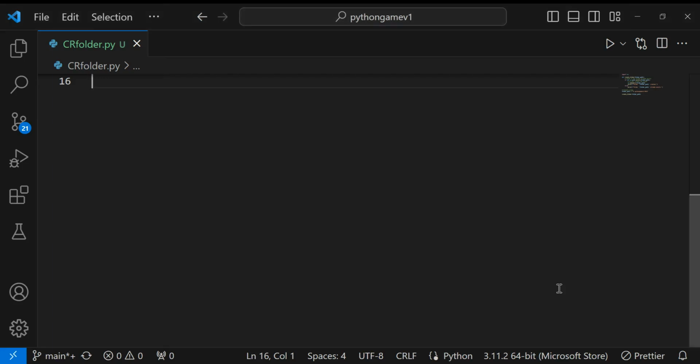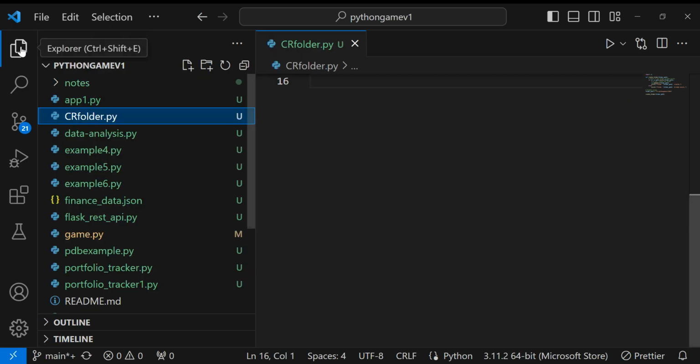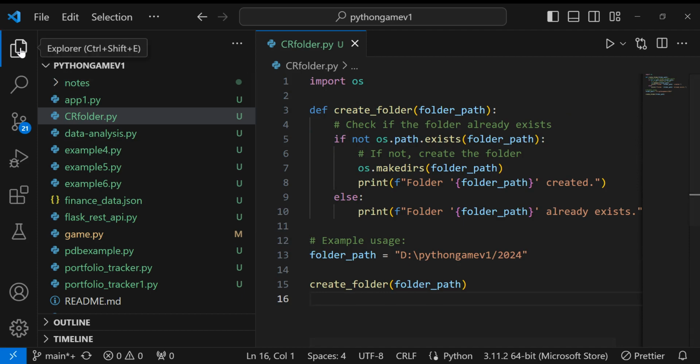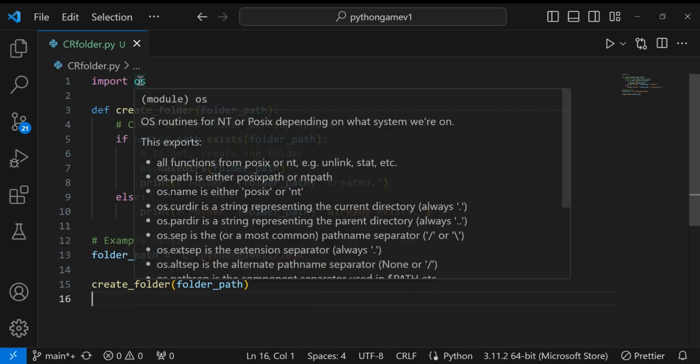Hey all, in today's video, we are going to check how to create a folder in Python if it is not already there. So this is our project directory, Python game viewer. Here we have to create a folder 2024 if it is not there. Here is the code using the OS module.